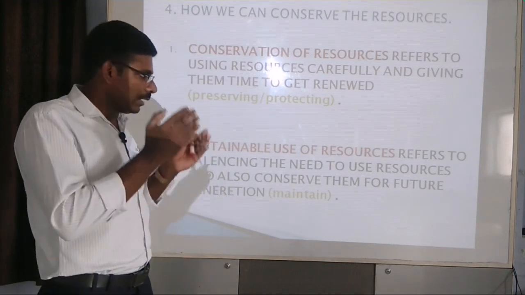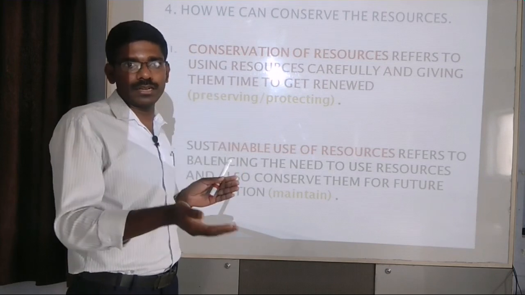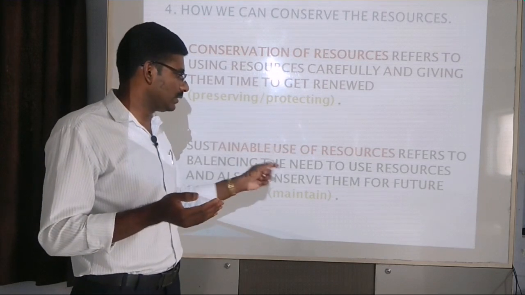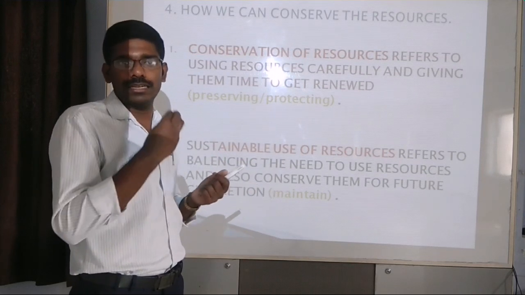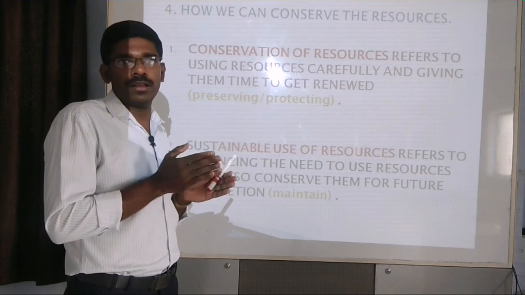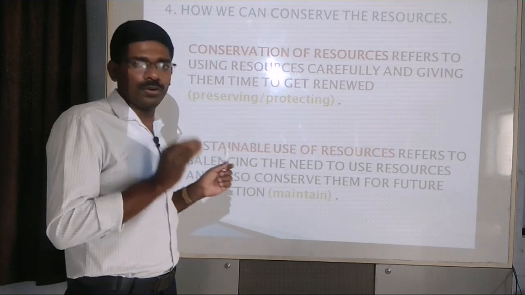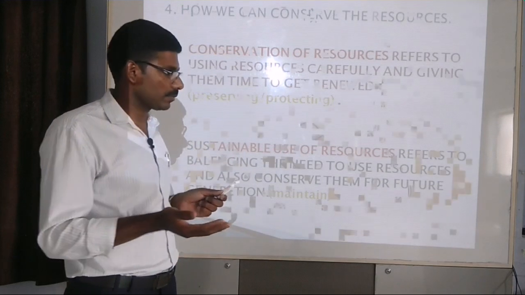So we need to reduce the usage and we should conserve them for the future generation. They also have the right to get all these resources. We need to consider their interest and their needs. So we need to minimize our usage of the non-renewable resources and we should preserve them for the future generation.